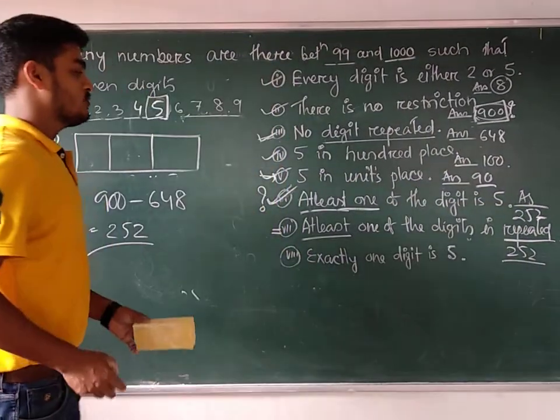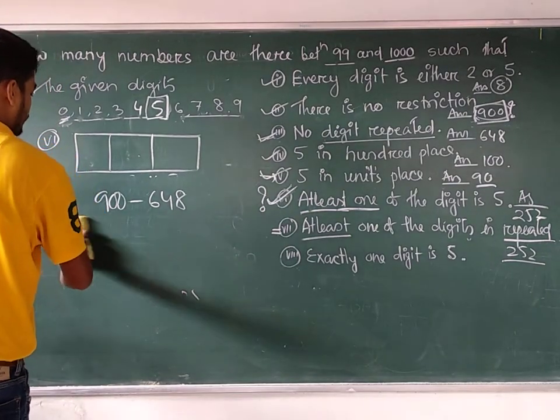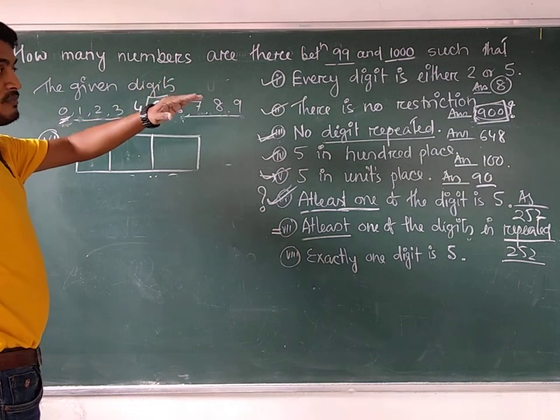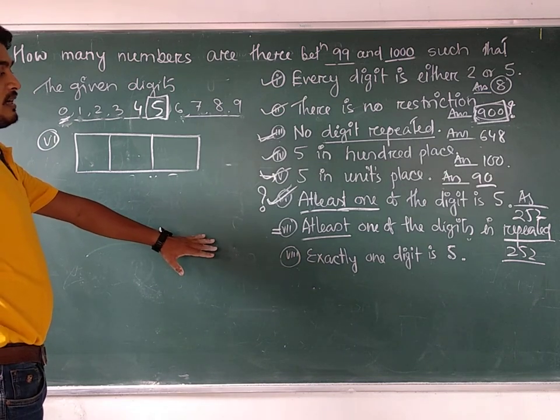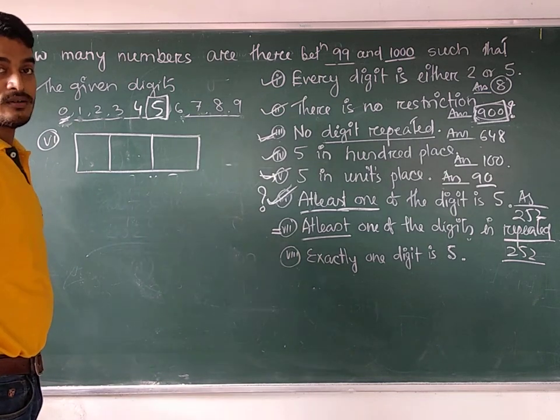Okay, at least one of the digits is repeated. So from the total number we will try to eliminate all those numbers where repetition is not allowed.